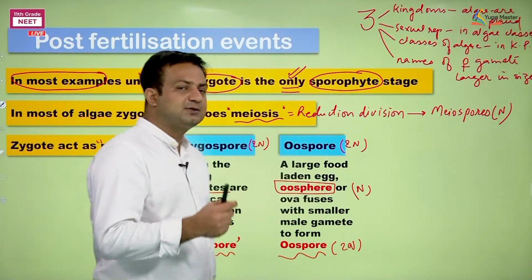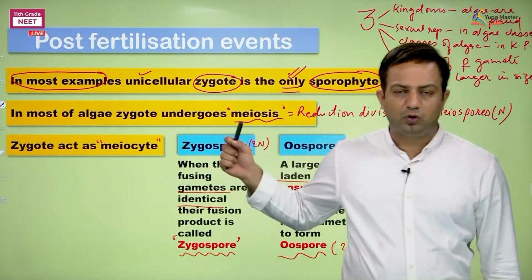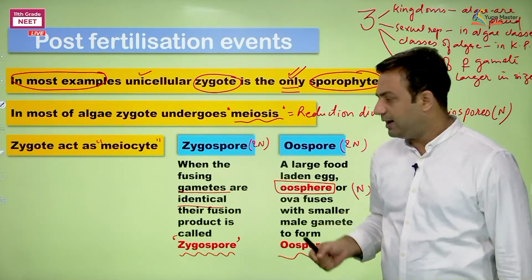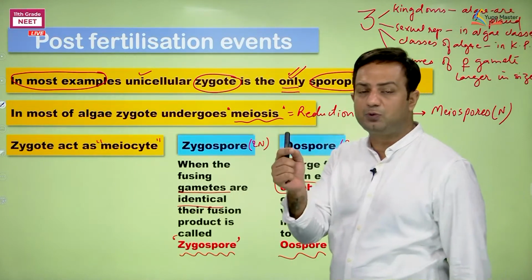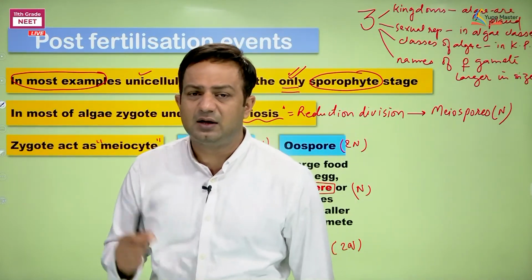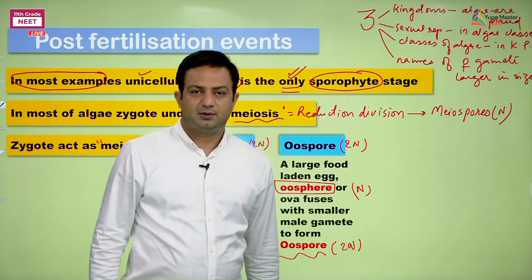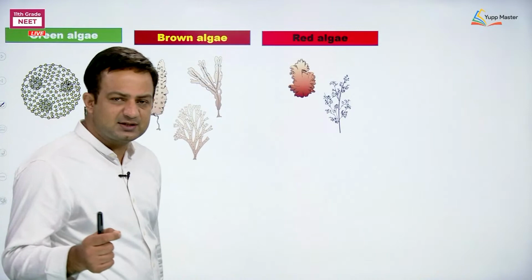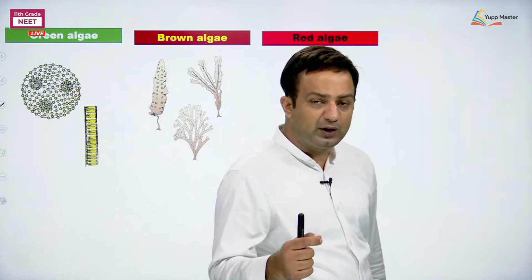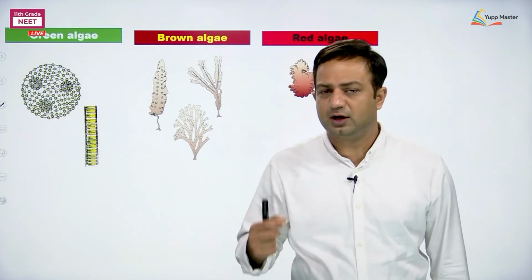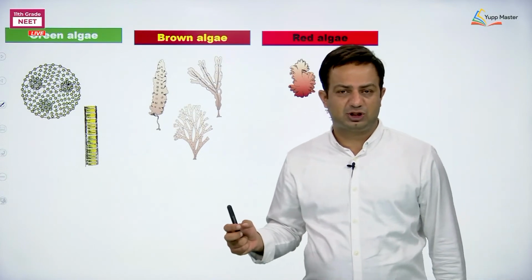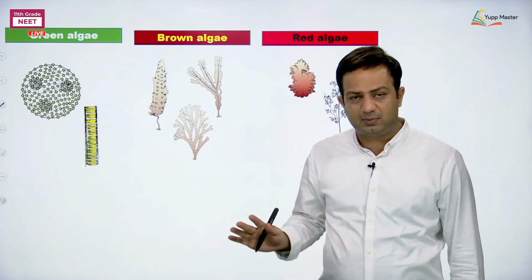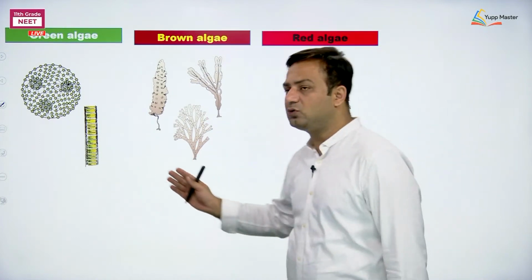Next, what happened to the zygote? I told you here that the zygote has undergone meiosis in most of the algae, and that resulted in the formation of spores which are haploid. They will germinate into a new thallus. Simple. Okay, here is the comparison of the three classes, what they are going to do during their sexual reproduction and how they are different from each other. See, I am telling you the things which are other than general. Remember this, the characters confined to these groups only.